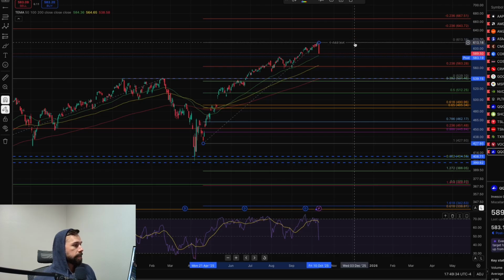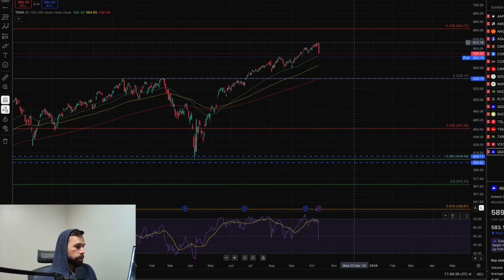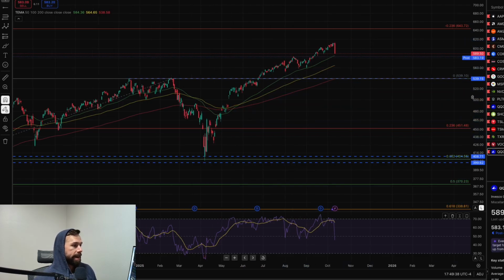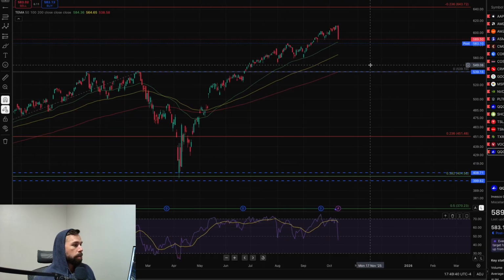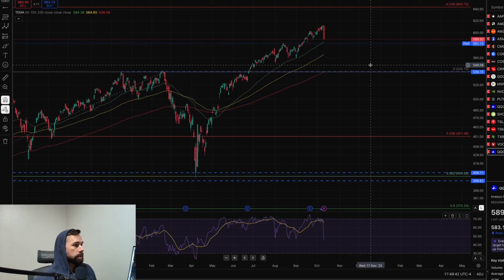I did some buying today because we did have a good 2 to 3% red day. So I did buy some VOO and QQQ in one of my portfolios. I did buy some in my Roth, and I bought a bunch in my YouTube portfolio, which I'll update tomorrow on here. Basically, all the gains I had in my YouTube portfolio are gone now because we had a huge red day. But again, don't panic.